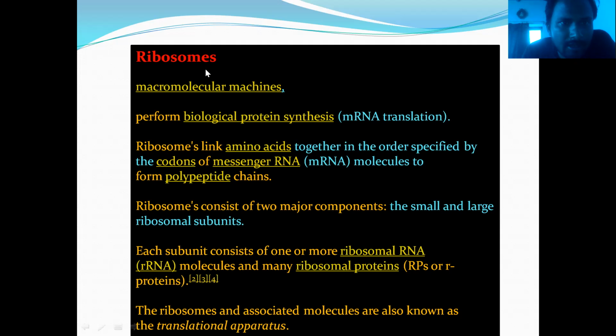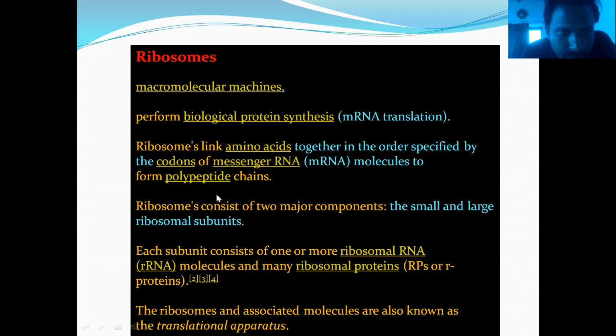What is a ribosome? It is a macromolecular machine that performs biological protein synthesis through the messenger RNA translation process. Ribosomes link amino acids together in the order specified by the codons of messenger RNA molecules to form polypeptide chains. This polypeptide chain further leads to the protein.